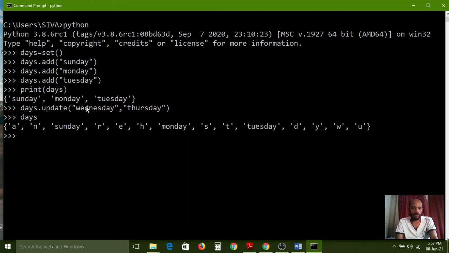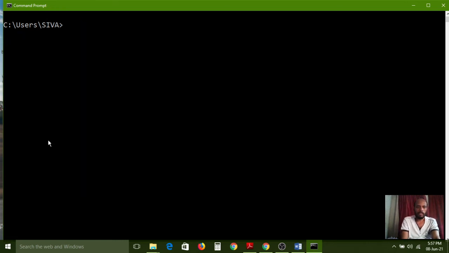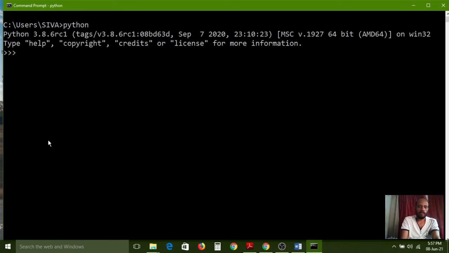So this is not a correct method to pass the values along with the update method. Now I use the exit function, and now I clear the screen. Again I am connecting the Python shell window. So carefully observe here. Now I am creating the days set by using the set method.